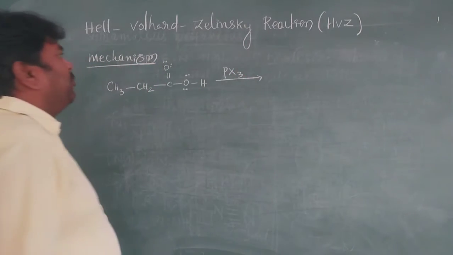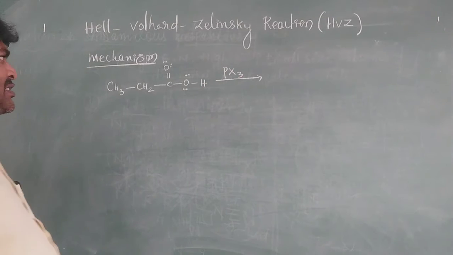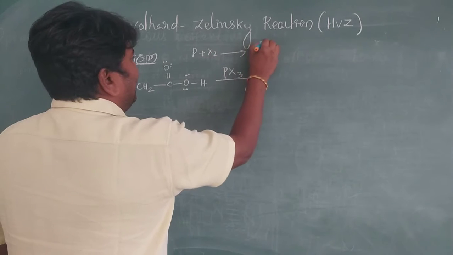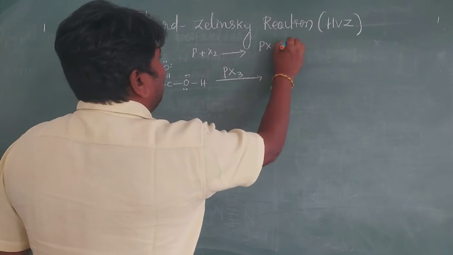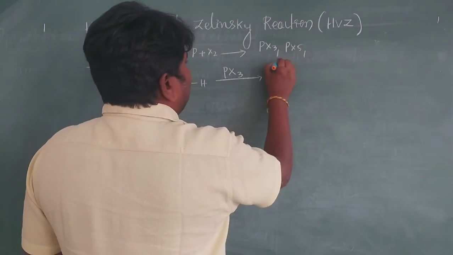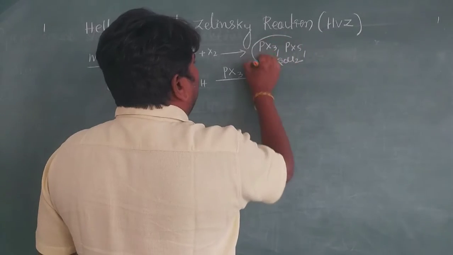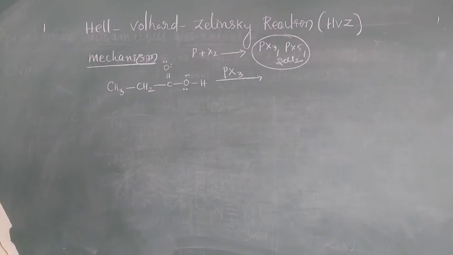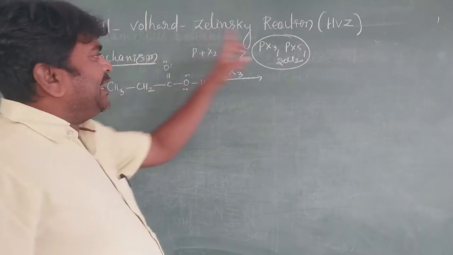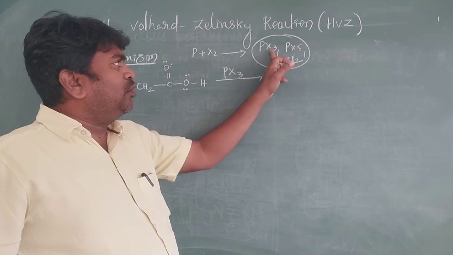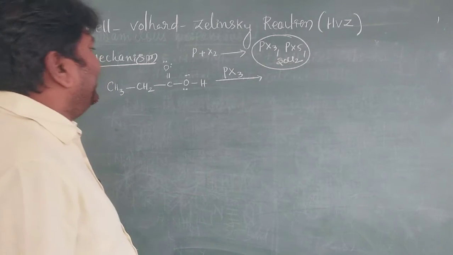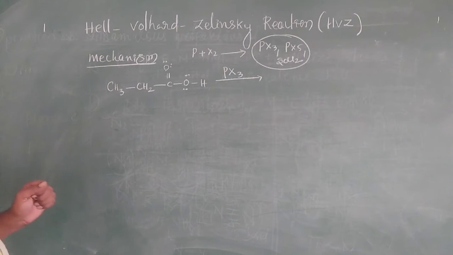First of all, how is PX3 formed? Phosphorus reacts with X2, and you get PX3 or PX5, or maybe SOCl2, thionyl chloride. In the previous video we learned that when carboxylic acid reacts with PX3 or PX5, like phosphorus trichloride, phosphorus pentachloride, or thionyl chloride, which reaction takes place, my dear students?